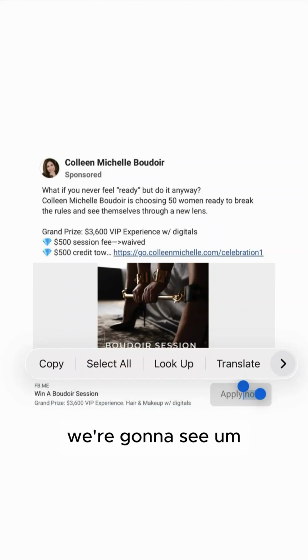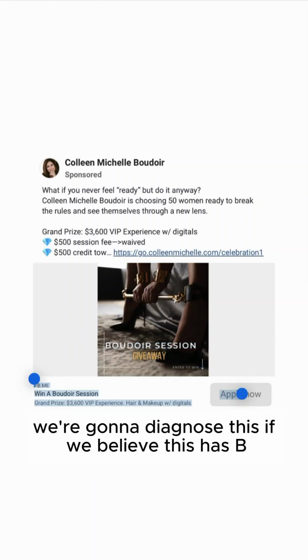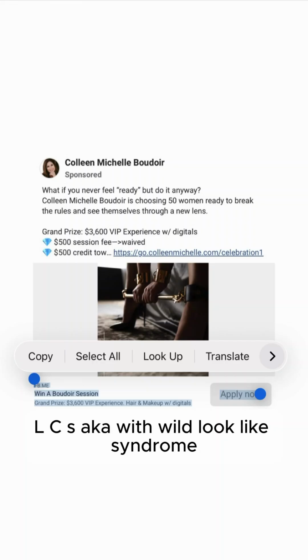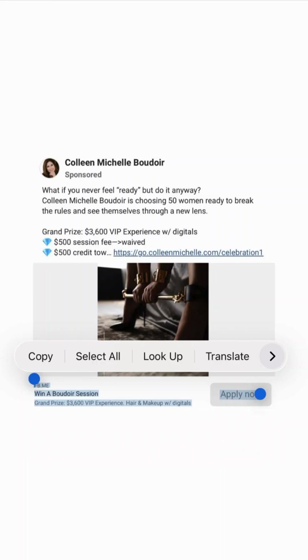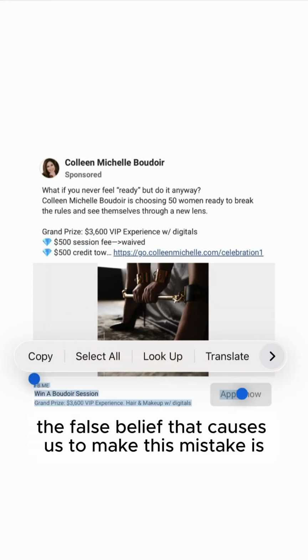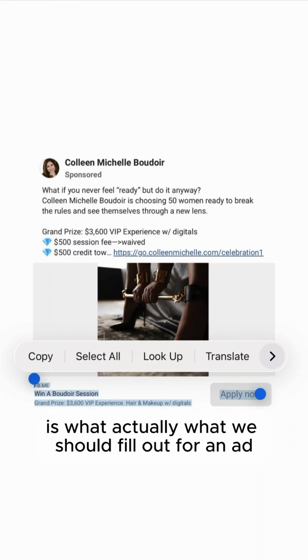We're going to diagnose to see if we believe this has BLCS, aka boudoir low click syndrome. So I'm seeing the below creative cluster mistake here. The false belief that caused us to make this mistake is we're trusting what Facebook recommends we fill out is what we should fill out for an ad.